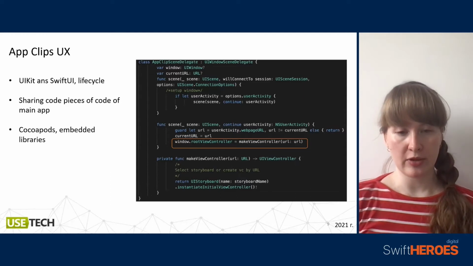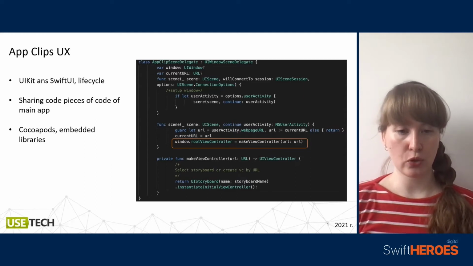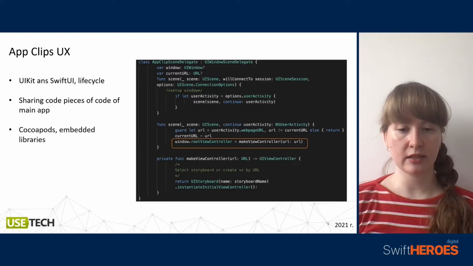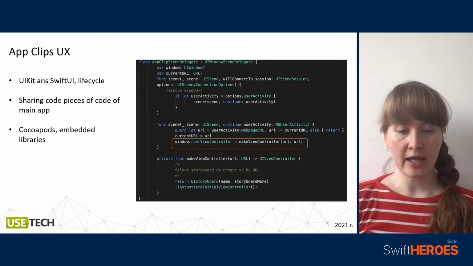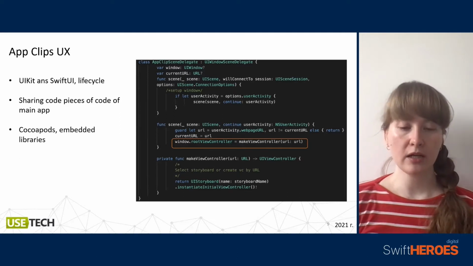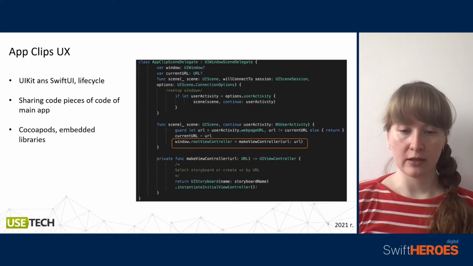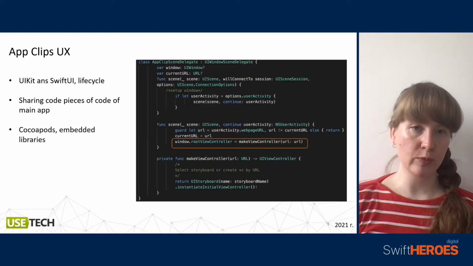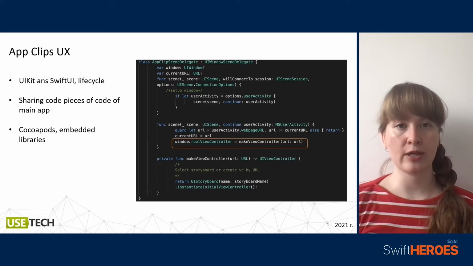For example, on this slide I show a specific scene delegate that's used for AppClips specially, and in this code we can notice that we provide some user activity.